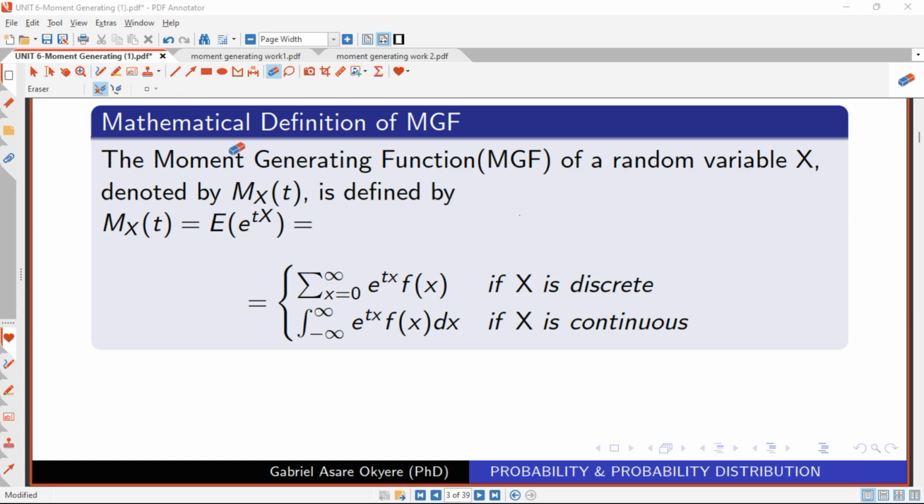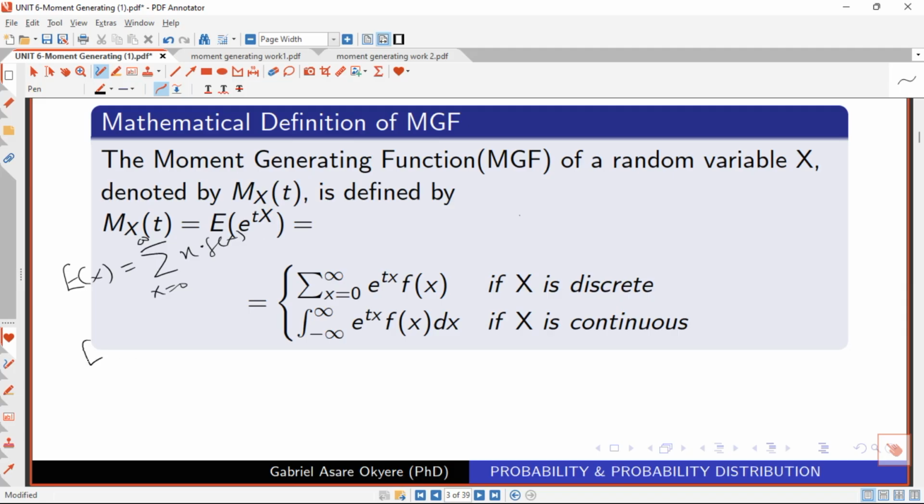For the discrete case, the expectation of x is equal to the summation over x, moving from 0 to infinity, of the random variable times the probability function, right? That is how we calculate the expectation of the random variable x in a discrete case.